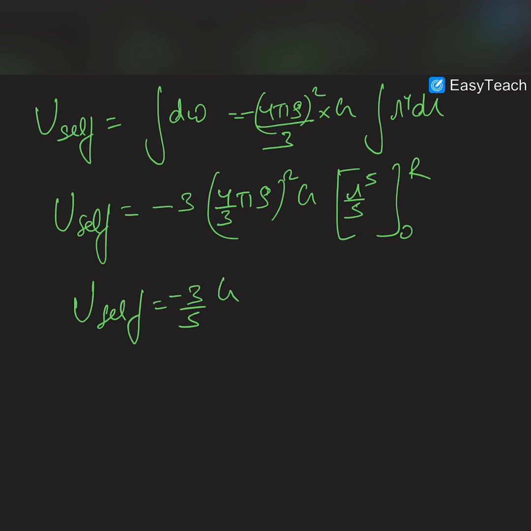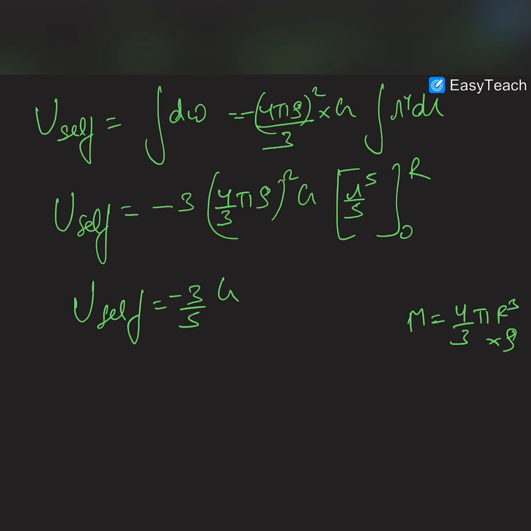Now you can see that the value of M, which is the mass of the sphere, is equal to 4 by 3 pi R cube, and this is the capital R, into rho.